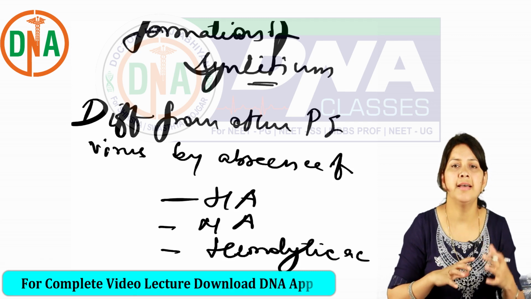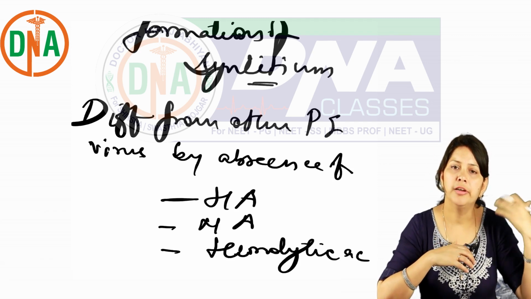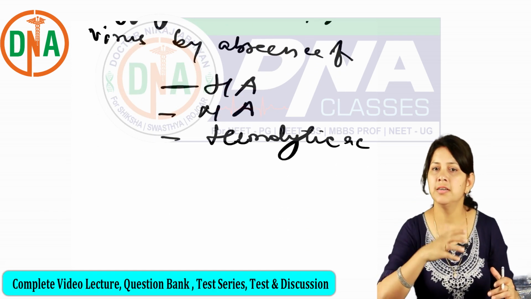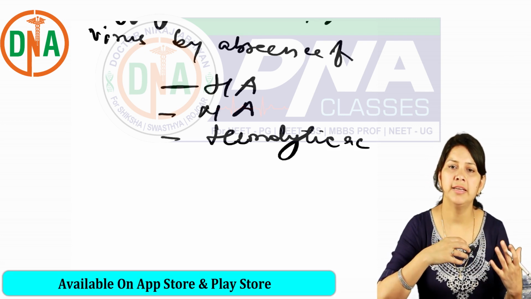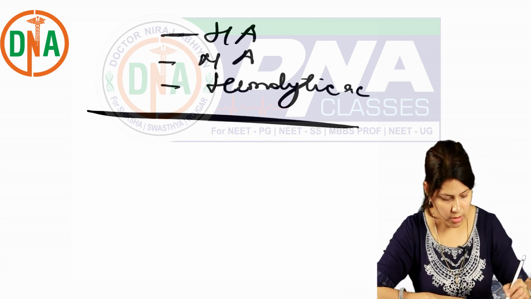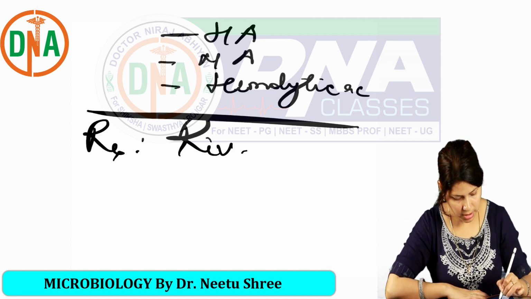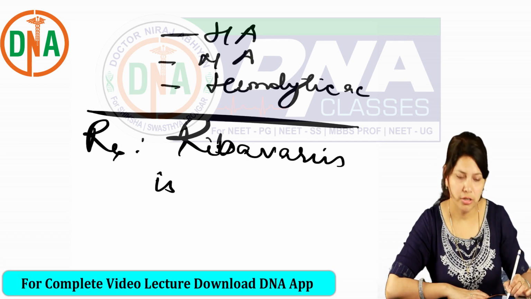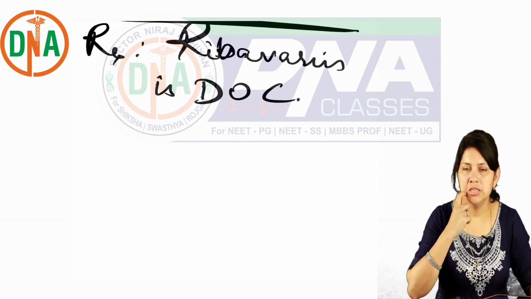Instead it has F protein or fusion protein which mediates fusion leading to syncytium formation, and there will be no classical other proteins like hemagglutinin, neuraminidase, and hemolytic activity which are seen in other members of the parainfluenza virus. For treatment, drug of choice is ribavirin. Ribavirin is the drug of choice.